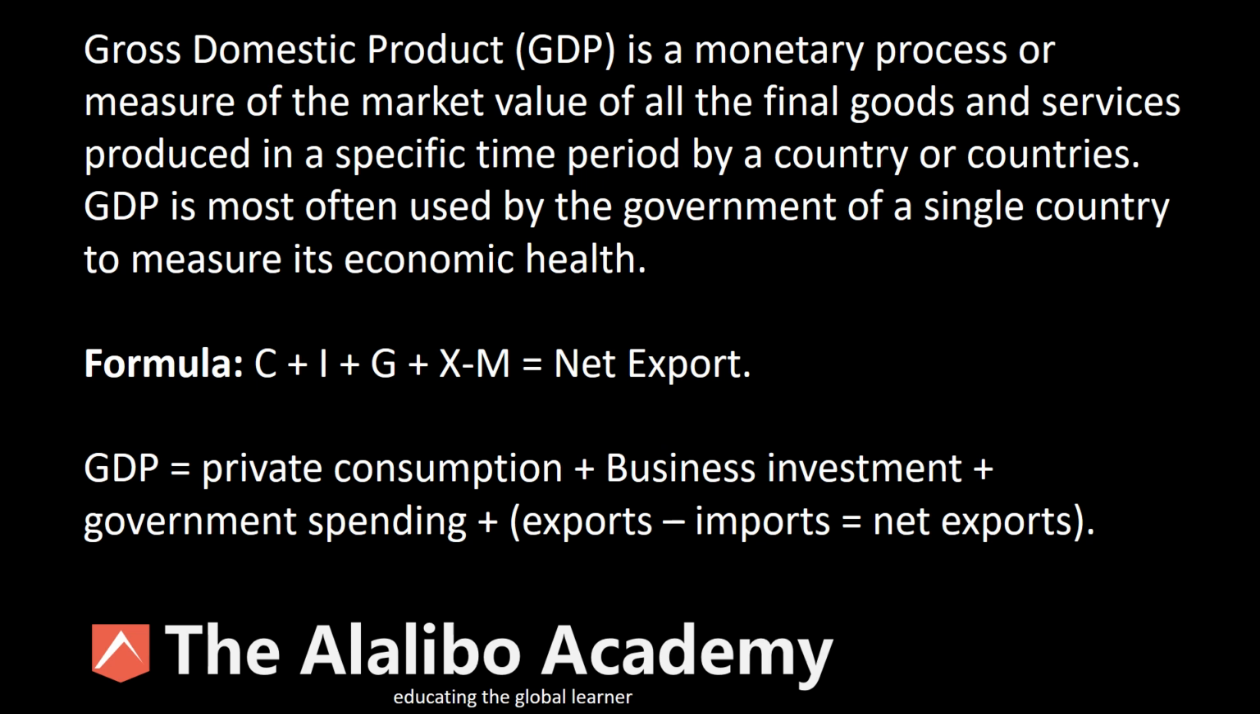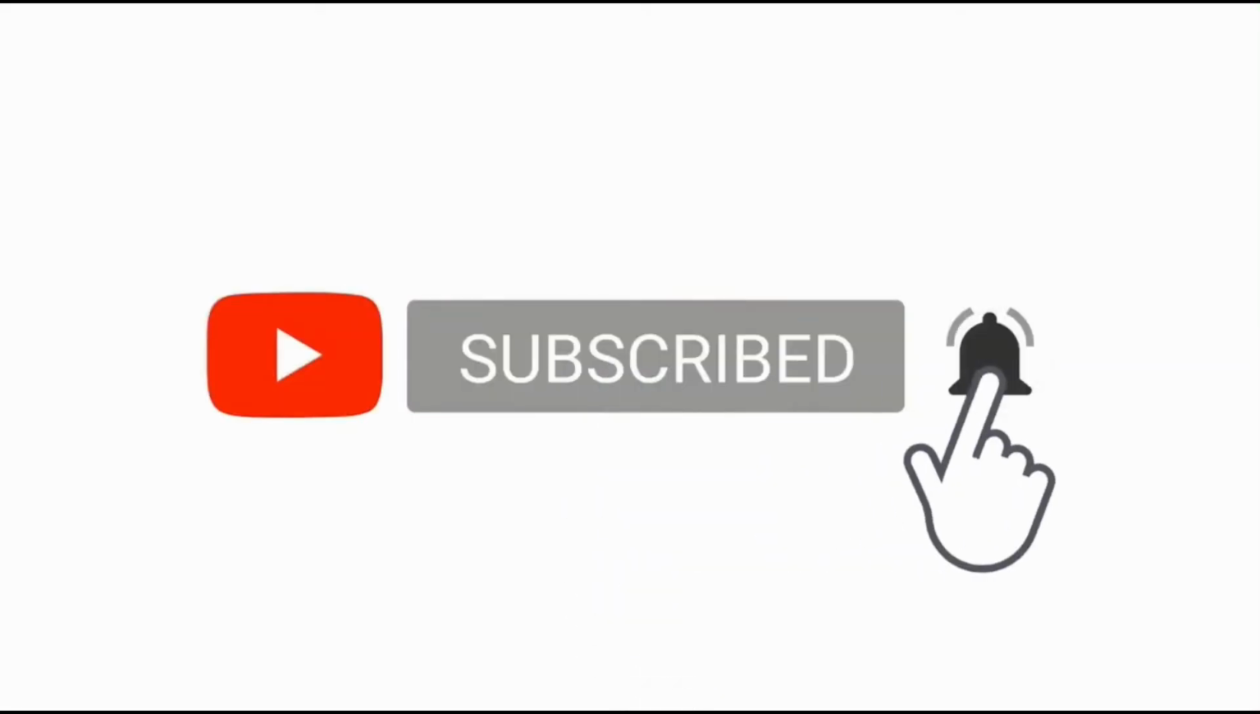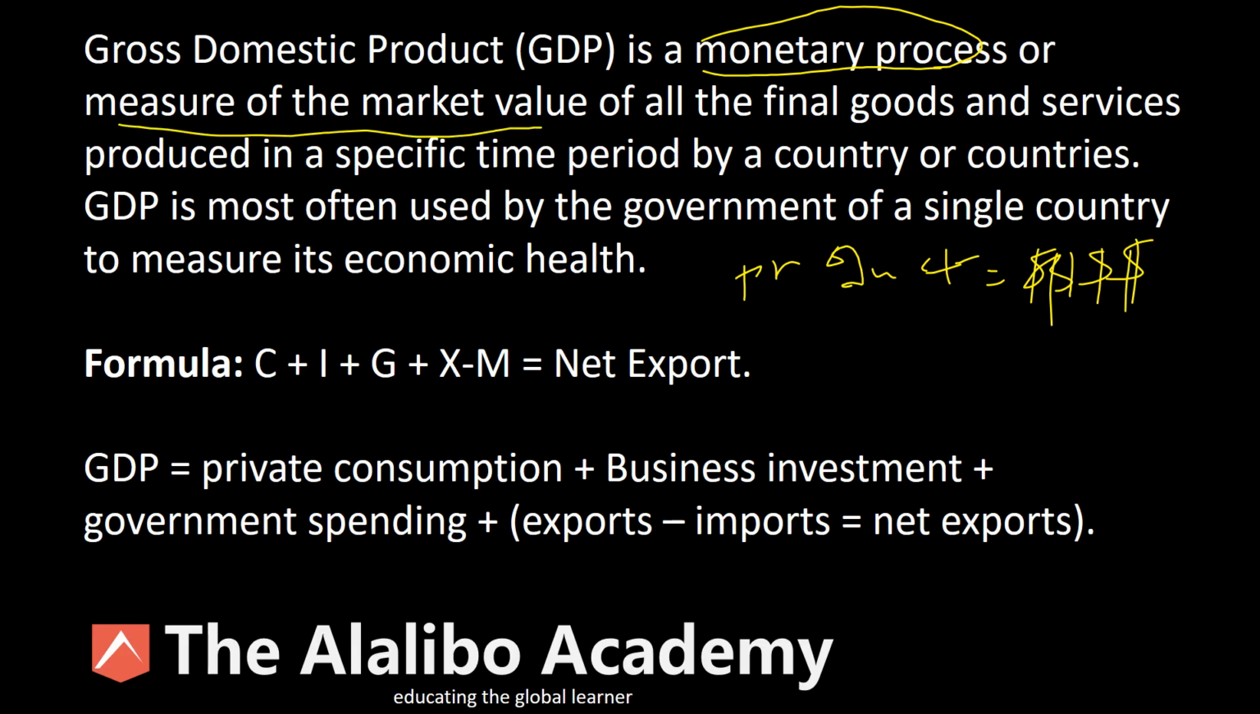Now, GDP is a monetary process, right? If you look at it from the definition standpoint, it's a monetary process. Monetary, of course, has to do with money, right? Because products eventually translate to money. So it is a monetary process or measure of the market value of all final goods and services. Why is it final? Because when they finish the products, it's final. When they export the products, it's final. When the products get on the market, it's final, right? That's what we mean by final.